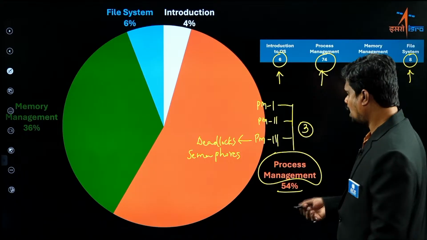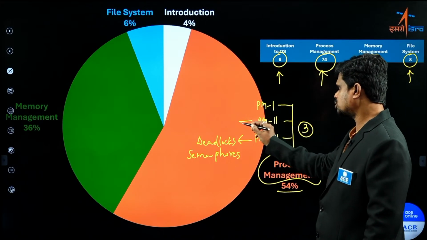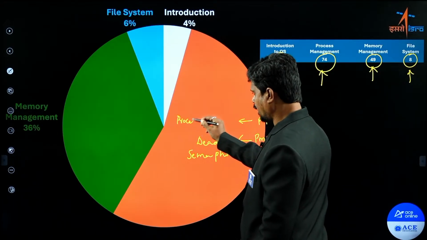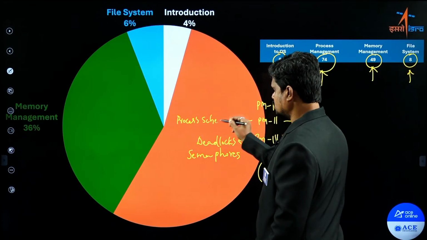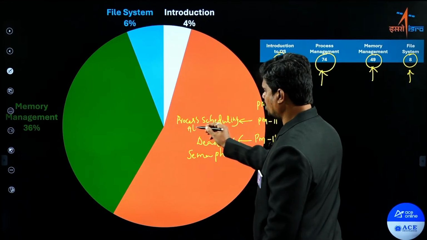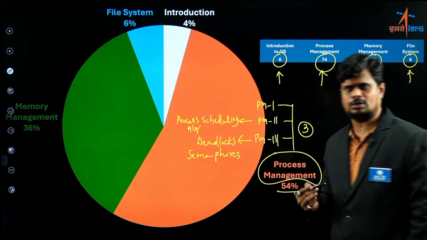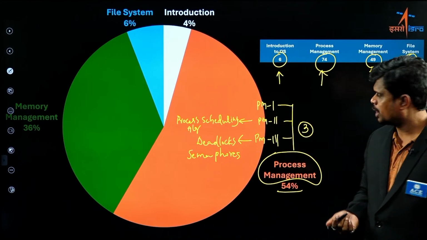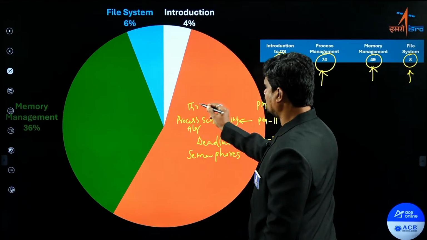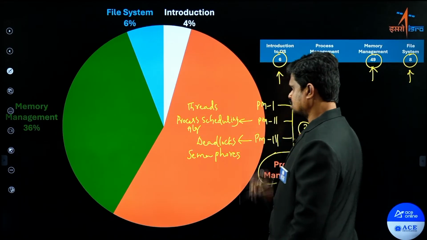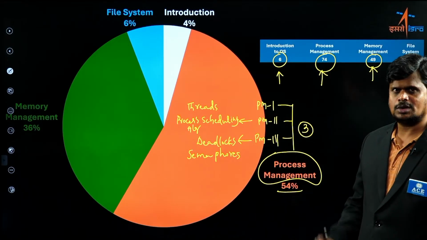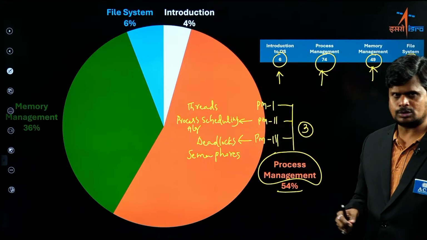As part of process management part 2, we have process scheduling algorithms. You all know that. From process scheduling algorithms we have a decent number of questions in previous ISRO papers. Along with this, we also have another concept called threads, and from threads also we have a decent number of questions as part of ISRO PYQs.